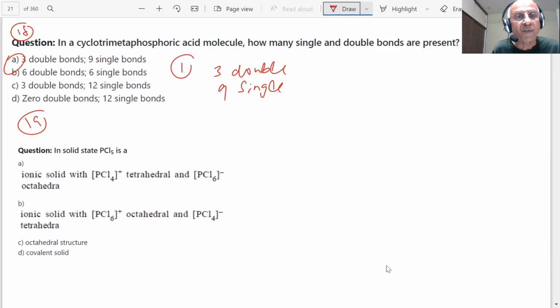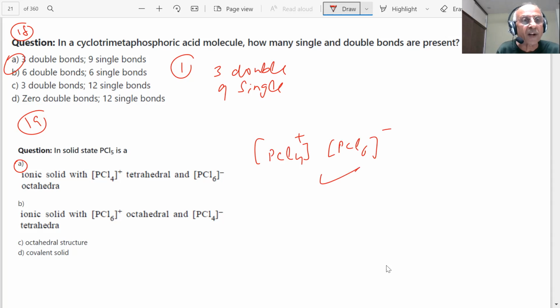Solid PCl5 is an ionic solid with, we already know PCl5 exists as such. PCl4 and PCl6, what is the correct answer, students? It should be ionic solid, PCl4 tetrahedral and PCl6. Option A. We already know, student, it exists as PCl4 plus and PCl6 minus as an ionic solid. This is the correct answer.